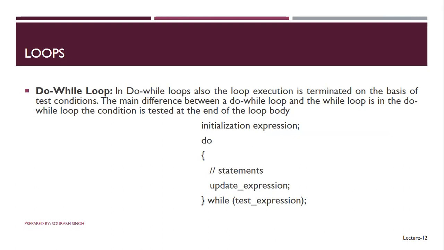The main difference between a do while loop and a while loop is that in the do while loop, the condition is tested at the end of the loop body.